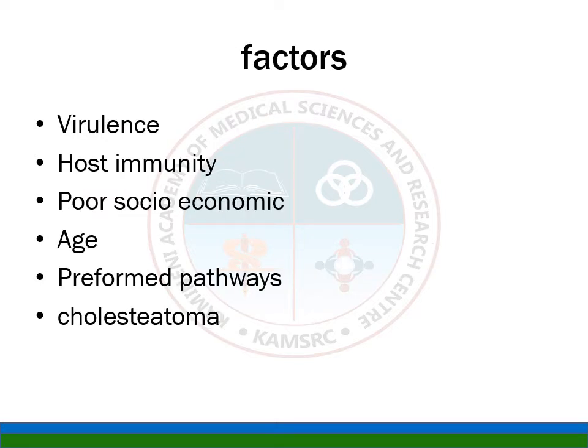What factors influence the development of complications? The first one is high virulence of the organism.